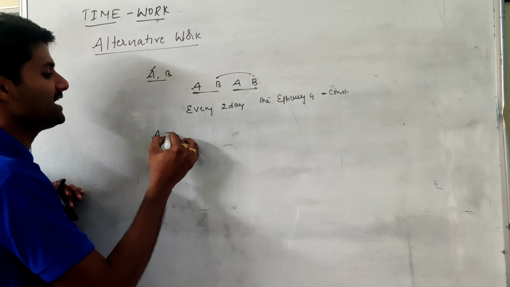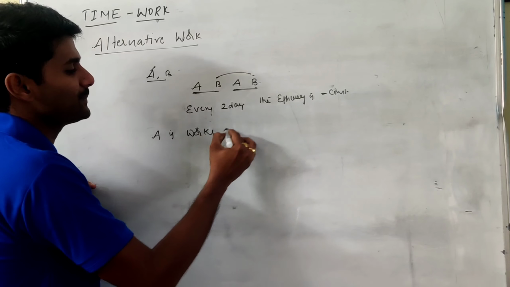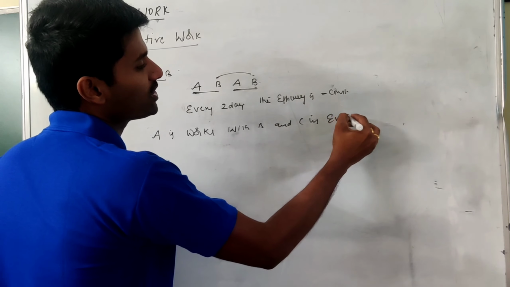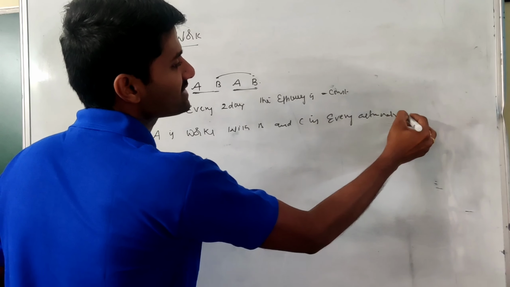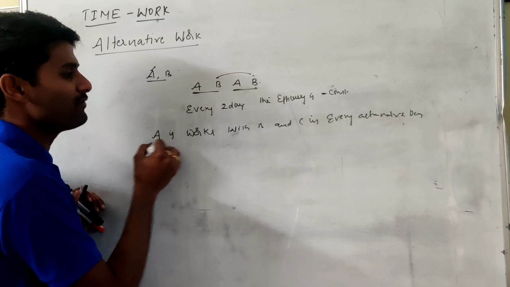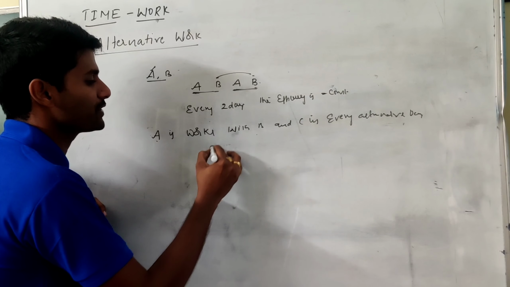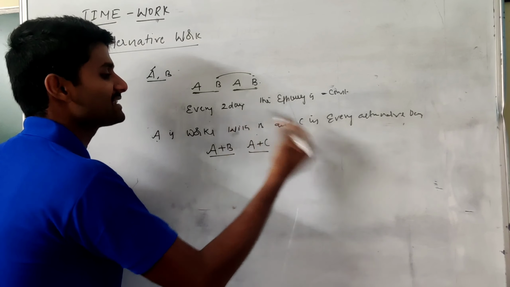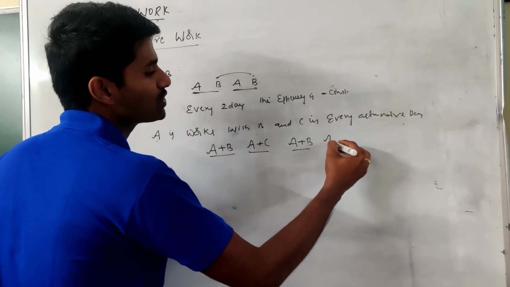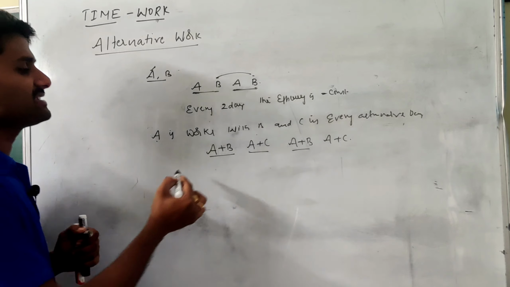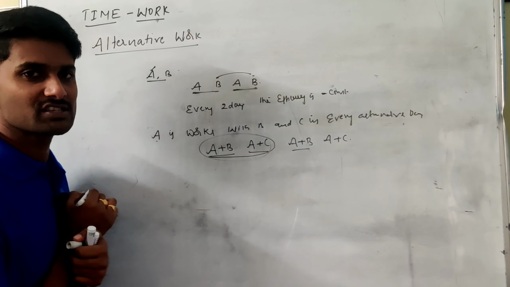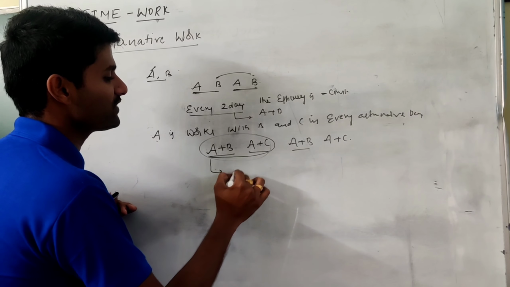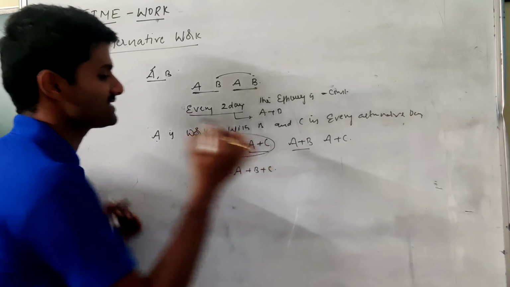For example, A works with B and C on every alternative day. For example, this is the information given. It means A works with B and A works with C on every alternative day: first day working is A and B, second day working is A and C, third day A and B, fourth day A and C. That is the meaning of this statement. Again, for every 2 days the efficiency is always constant. Here, for every 2 days the efficiency is A plus B. Here, the efficiency for every 2 days is 2A plus B plus C.